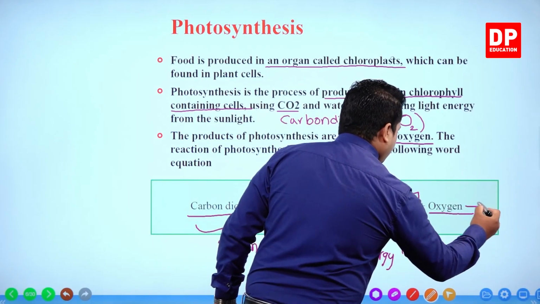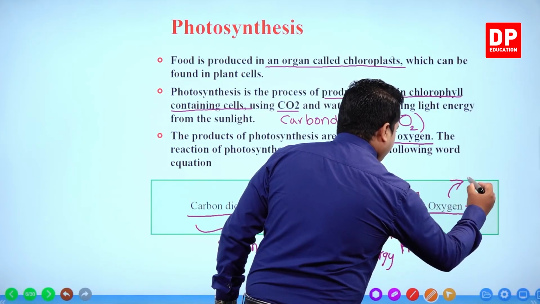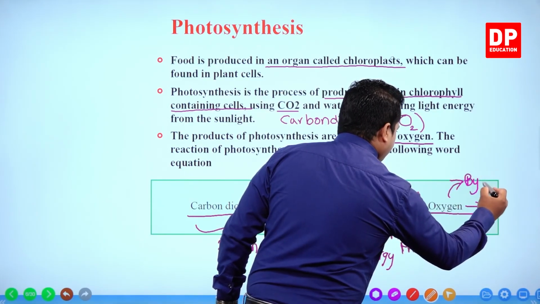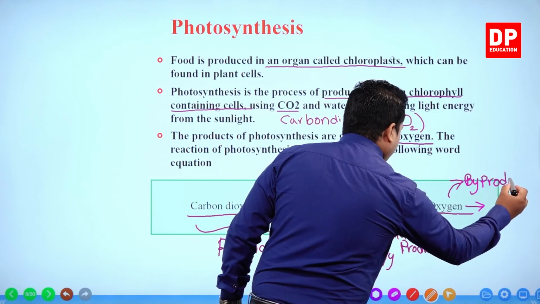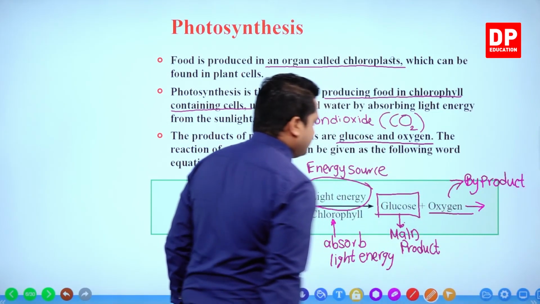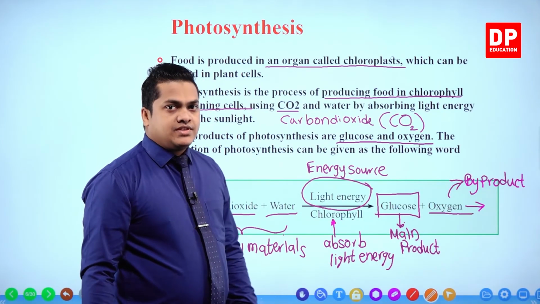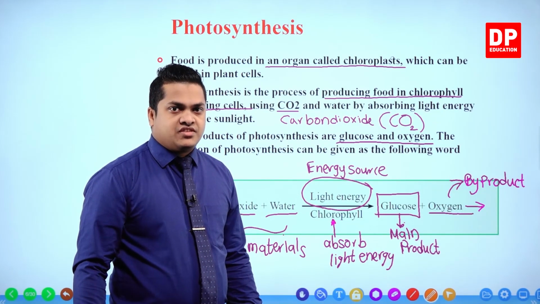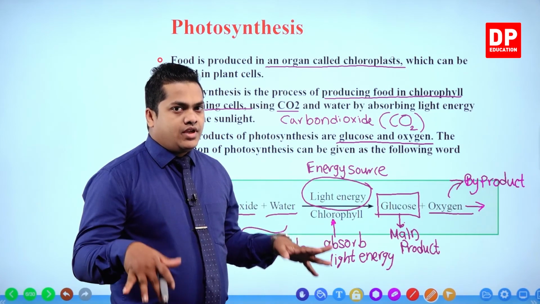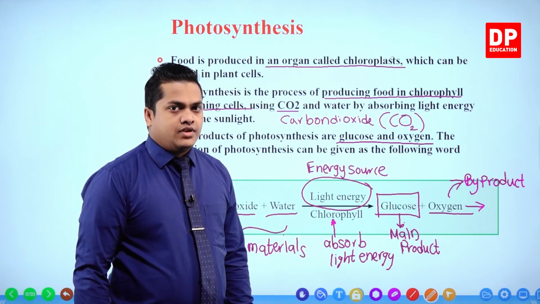Oxygen, this is the byproduct. So this is the photosynthesis process shown using a word equation.